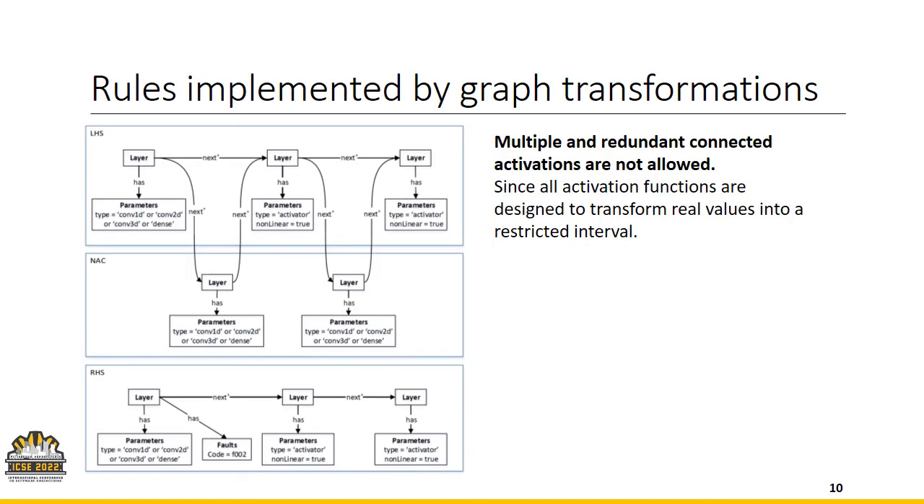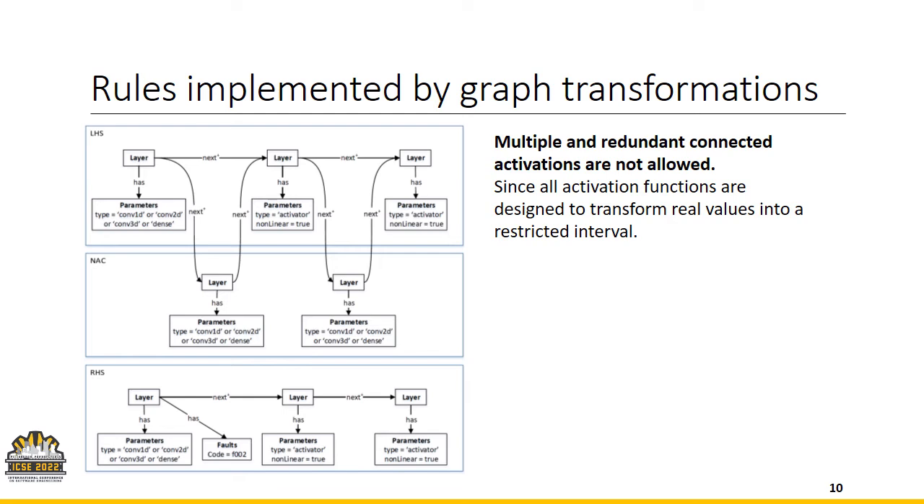Here, as an example, you can see one of our rules implemented by graph transformation. This rule is about forbidding multiple or redundant activation functions. Since all activation functions are designed to transform some real values into restricted intervals, it is not possible to have two consecutive activation functions in the network.